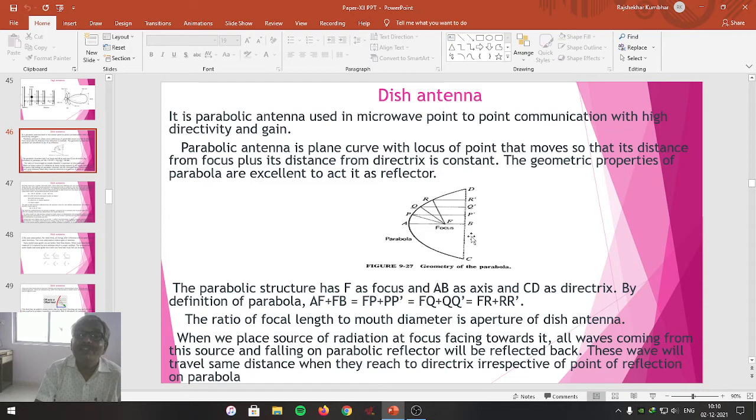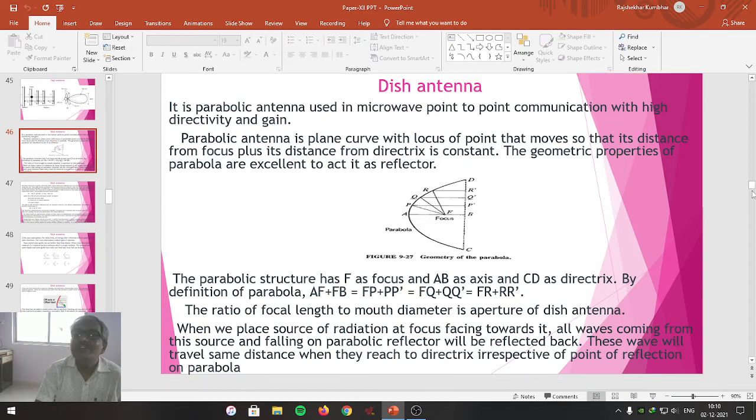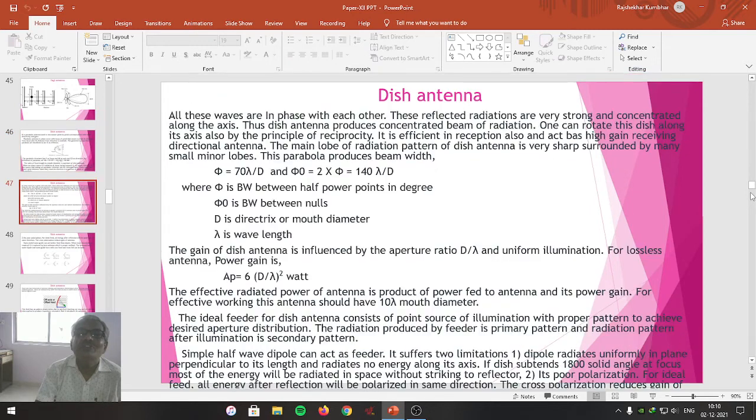This property plays a very vital role in constructing the dish antenna. Dear students, all these waves which are concentrated along the directrix are in phase with each other. They travel an equal distance and they are also in phase with each other. That's why these reflected radiations are very strong and form the concentrated radiation pattern along the directrix, or along the axis. Thus, the dish antenna produces a concentrated beam of radiation.